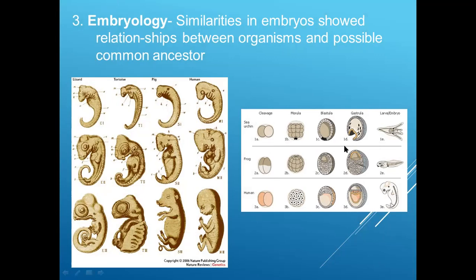If you look at this blastula and gastrula stage, it is very unlikely that we would be able to identify the organism to which this particular embryonic stage belongs. So which gastrula belongs to which organism? Here there is a similarity at the developmental level of the cells, similarity at the embryonic level, which also suggests that there could be a common ancestor. These different kinds of organisms might be sharing some common ancestors.